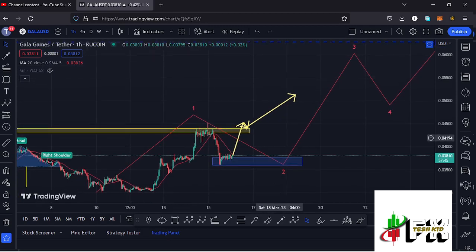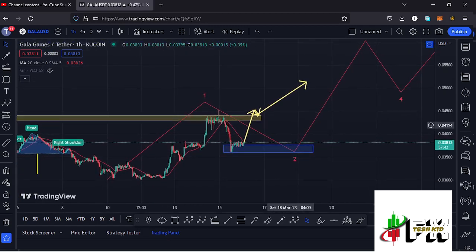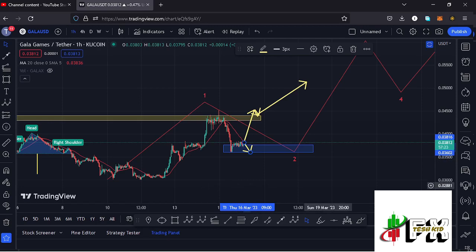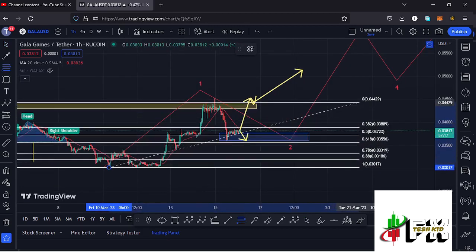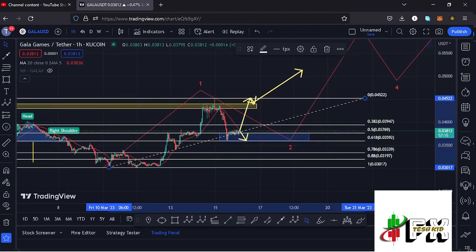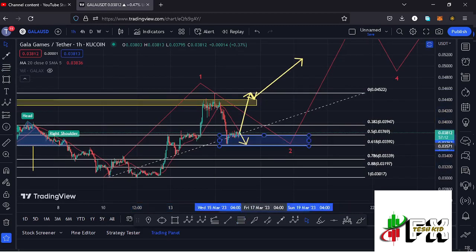But in case we continue holding below the 20-day MA here on the 1-hour chart, and maybe also on the 4-hour chart, then there are chances that we might continue seeing a bit of a breakdown to the lower side. And in case we get back into this blue target area in the formation of this wave 2, maybe even lose the lower side of the blue target area, which is the fib level 0.618, then I'll be watching the next key area on the Fibonacci, which is the fib level 0.78, and because of that I want to extend my target area back to the fib level 0.78 to accommodate any further breakdown in case further breakdown continues here on the Gala Games chart.